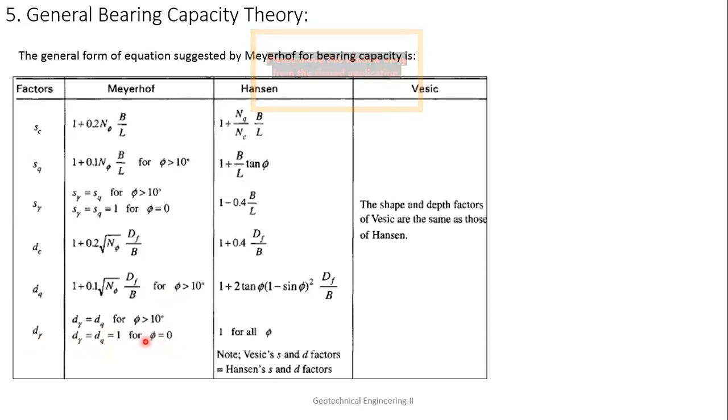Okay. Similarly, for Hansen, SC is 1 plus NQ by NC times B by L. SQ is 1 plus B by L tan phi, and S gamma is 1 minus 0.4 B by L. DC is 1 plus 0.4 dF by B, and DQ is 1 plus 2 tan phi times (1 minus sin phi) whole square times dF by B, and D gamma is 1 for all phi. So these S and D factors are the same.